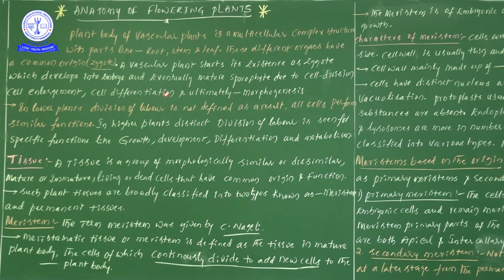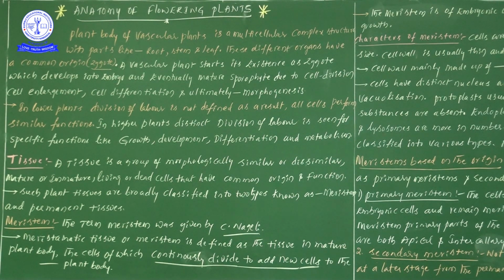Next one, cell differentiation. Cell differentiation means a normal cell is there, and morphologically as well as functionally it will be changed, it is modified. Later I will explain very clearly, but for now just try to remember the word. For the conversion of a zygote to an embryo to a sporophyte, there are different types of modifications. It starts with cell division, cell enlargement, cell differentiation, and finally morphogenesis.